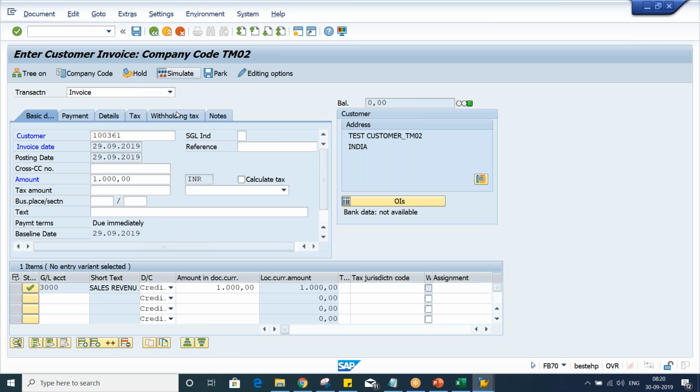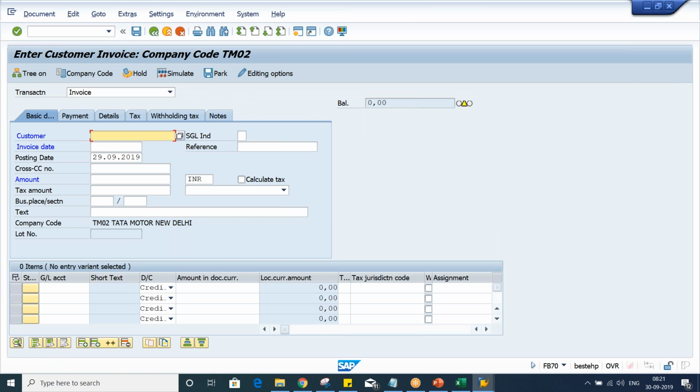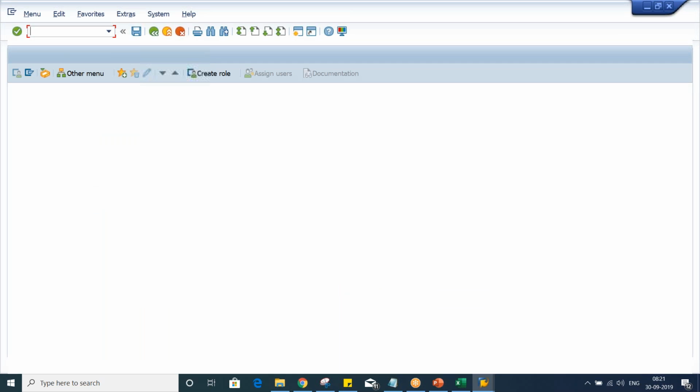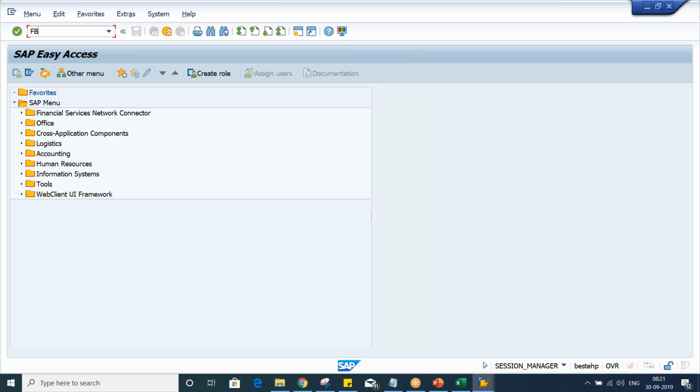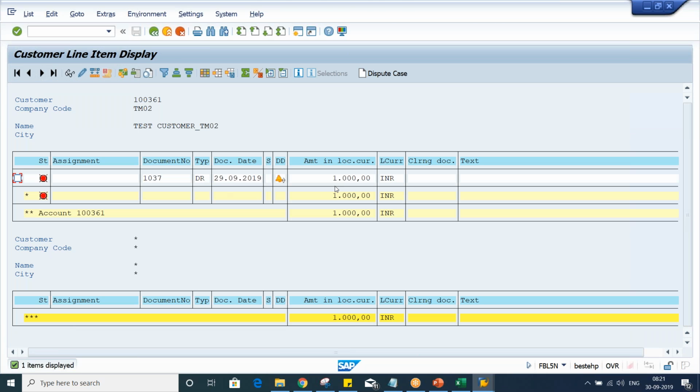Now, if you want to look at the accounting entry, you can click on simulate. Look here, 1000. Just save it. Now, if you want to have a look at customer balances, create a session, FBL5N. And look here, we have an open item worth 1000.